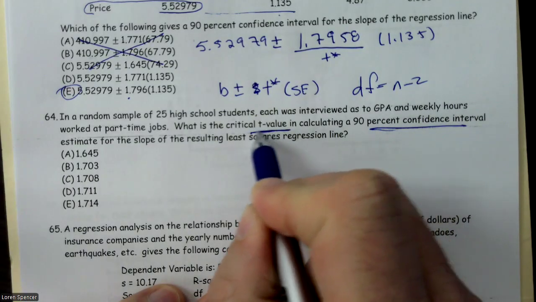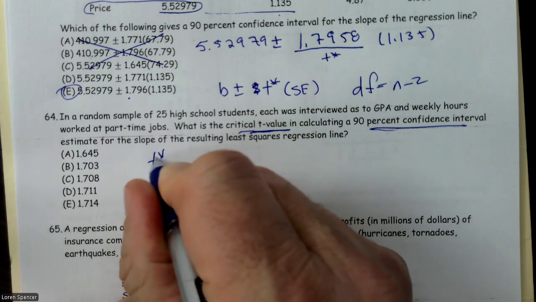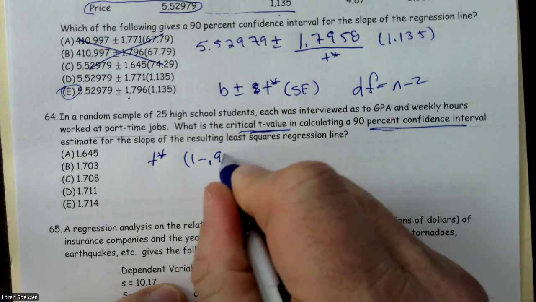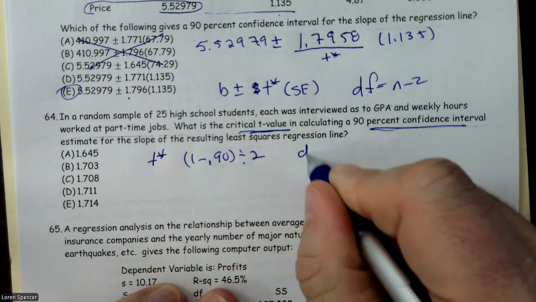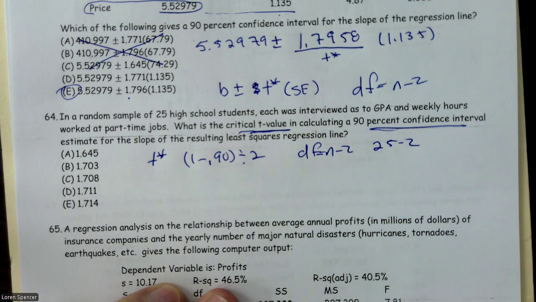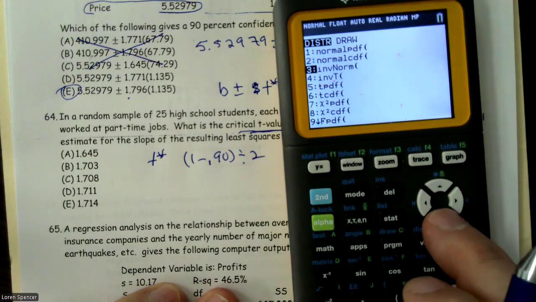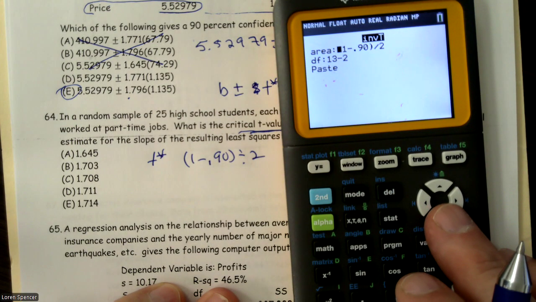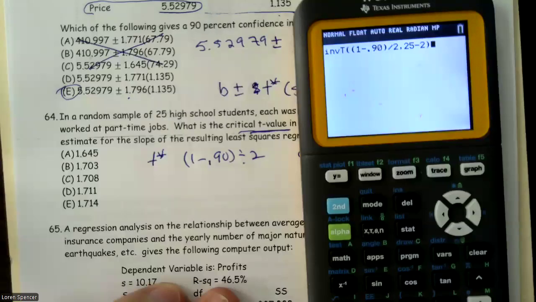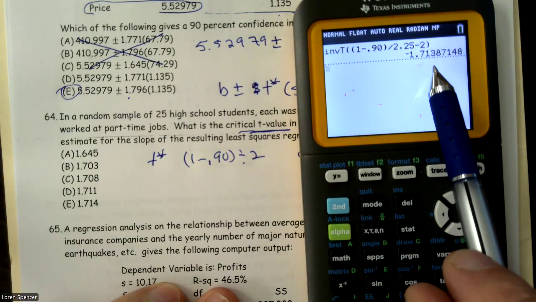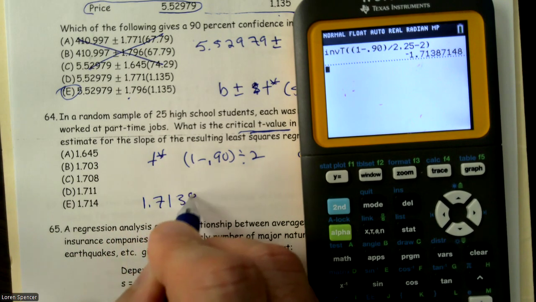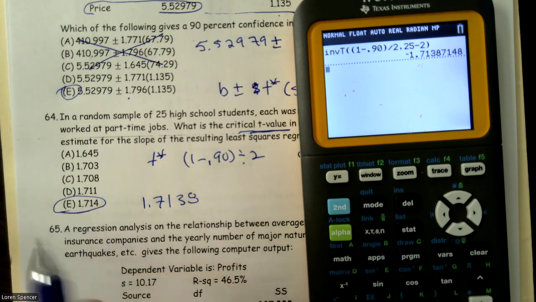And so when they say the T value, what they're really asking for in this case is T star. Well, we know we're going to have to go 1 minus 0.90 divided by 2. And our degrees of freedom are going to be n minus 2, which in this case is 25 minus 2. So second vars, inverse T, already have for 90% from the previous problem. And then I'm going to go 25 minus 2, which is 23. And we get 1.7138. And the one that's closest, because I'm going to write that down, 1.7138, is E.